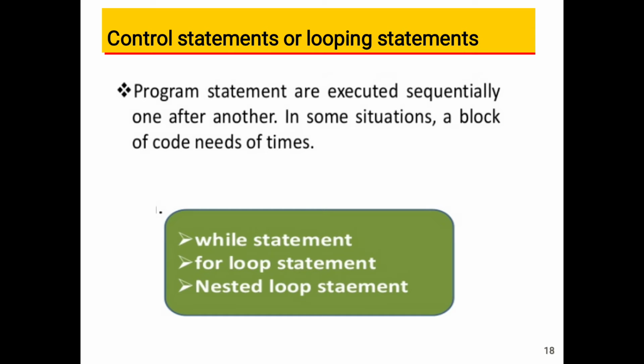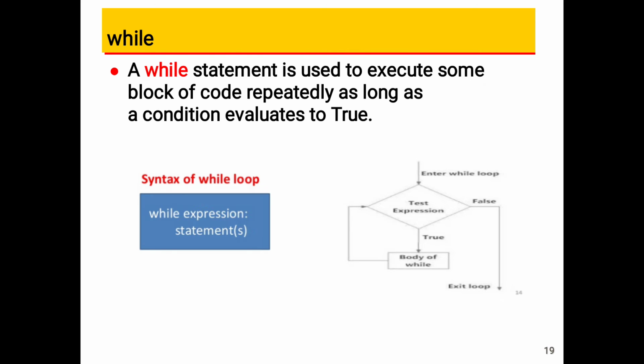Next we will discuss nested loop statements. Coming to the while, a while statement is used to execute some block of code repeatedly as long as the condition evaluates to true. If the condition is true, it keeps on executing the statements present in the body of the loop.